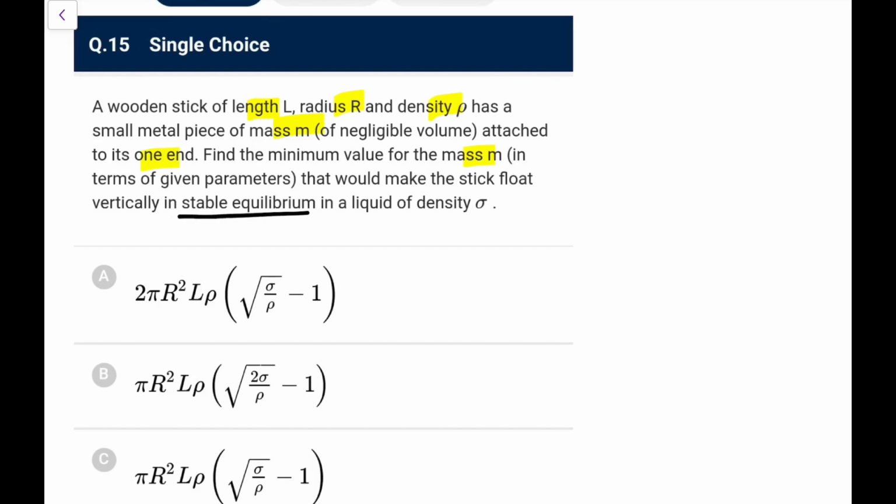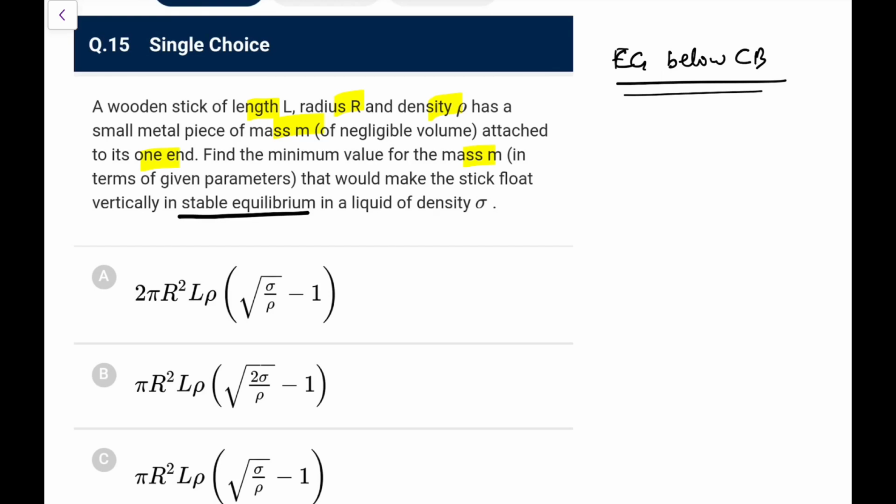So what we know, in a stable equilibrium, the center of gravity should be below the center of buoyancy, otherwise the restoring torque won't be generated. So center of gravity should be below the center of buoyancy. So in equilibrium, the center of gravity should be below the center of buoyancy, that we can say.